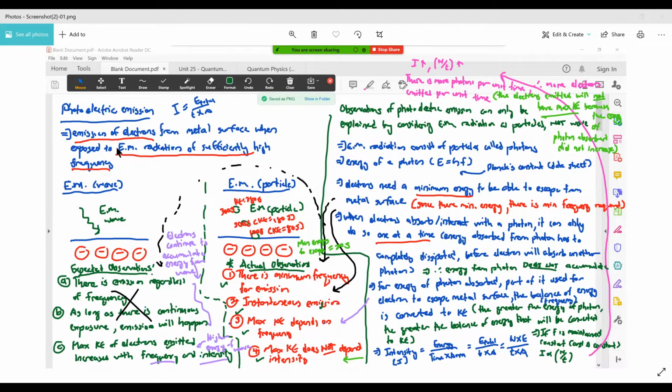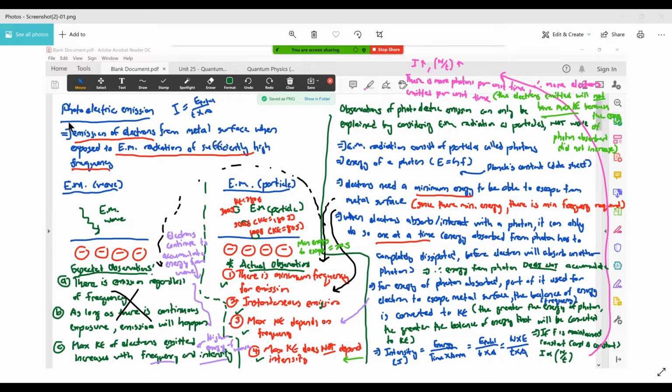Your EM radiation here can be in the form of ultraviolet light, microwaves, visible light, gamma rays, and so forth. Those are your EM radiation. So provided the EM radiation is of sufficiently high frequency, you will get emission of electrons.